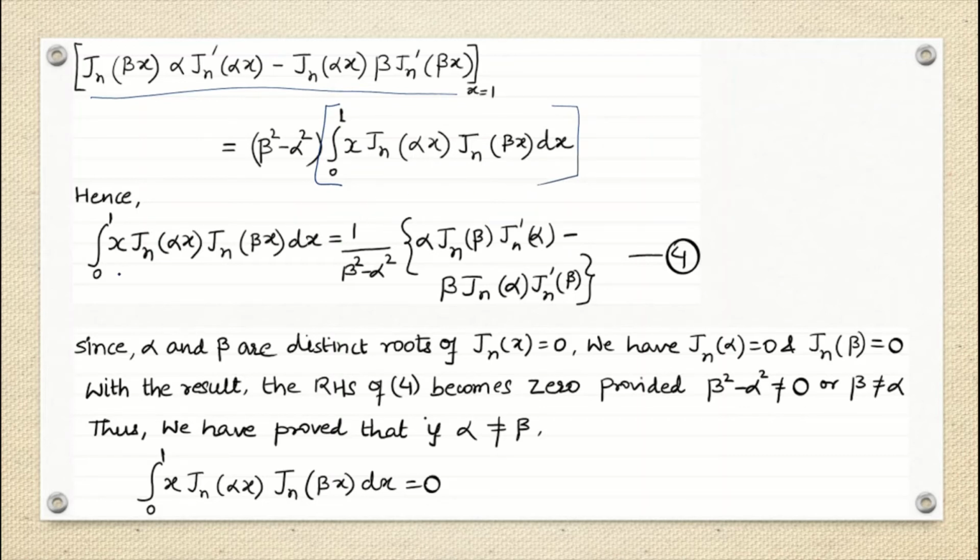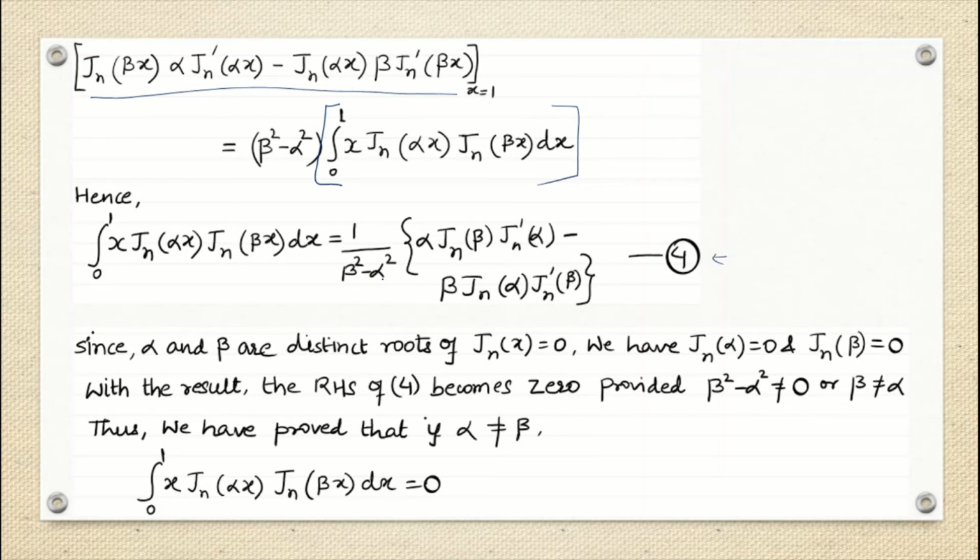So this complete term will go here. So this is 1 by beta square minus alpha square. And then whatever we have got here, we got alpha constant. So alpha, then this is nothing but Jn beta, and then Jn dash alpha, and then beta Jn alpha Jn dash beta. So where has my x gone? We are putting x as 1. So if I put x as 1, this is Jn beta alpha Jn dash alpha and so on, correct? Because of that only we are writing down the fourth equation, fine.